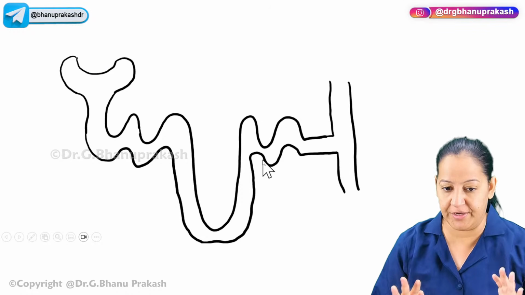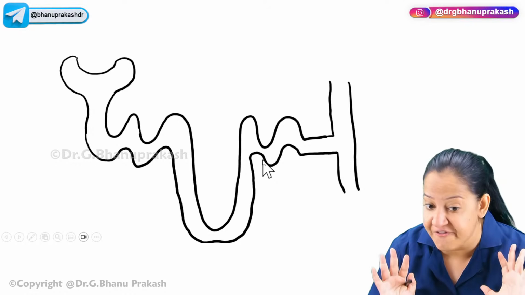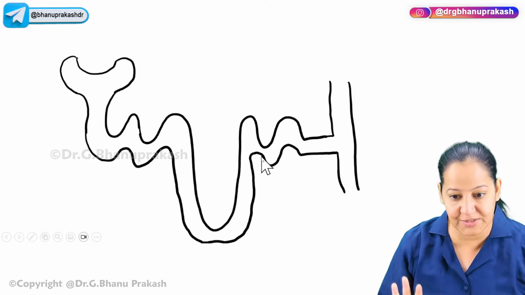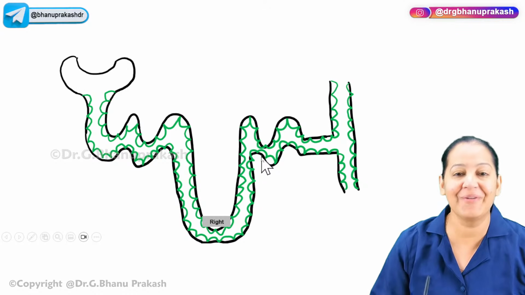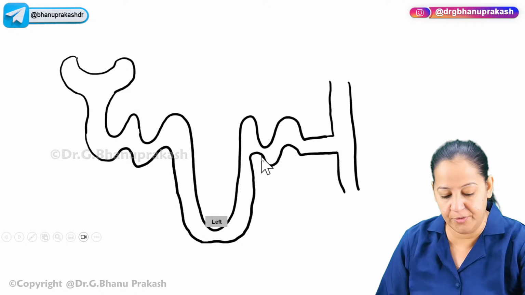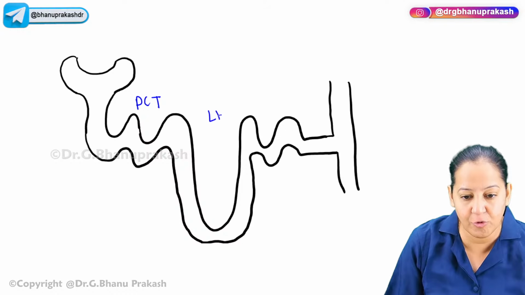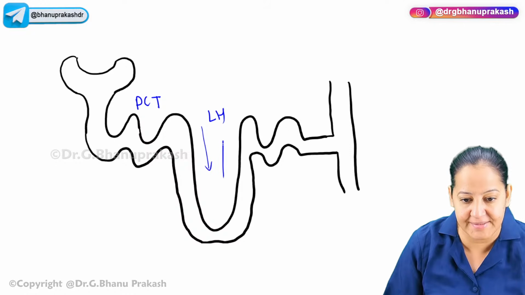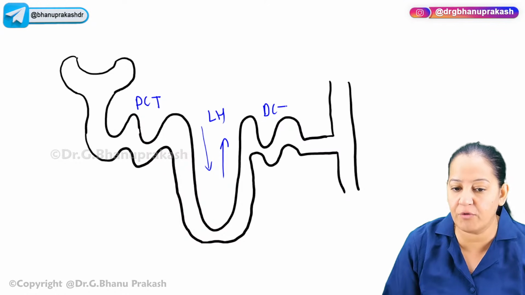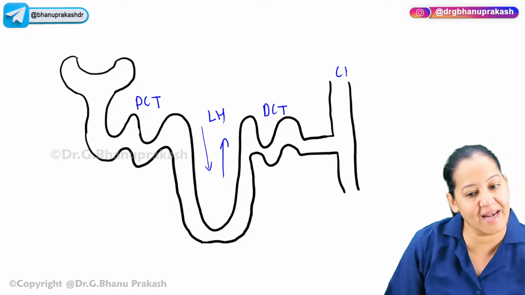So let me show you here. You can see this is a sketch diagram of a nephron. You can identify the parts of the nephron, right? Yes, you can see the tubules. This one is PCT, proximal convoluted tubule. This one is loop of Henle. You can see descending limb, ascending limb. This one is distal convoluted tubule, DCT. And this one is collecting ducts.